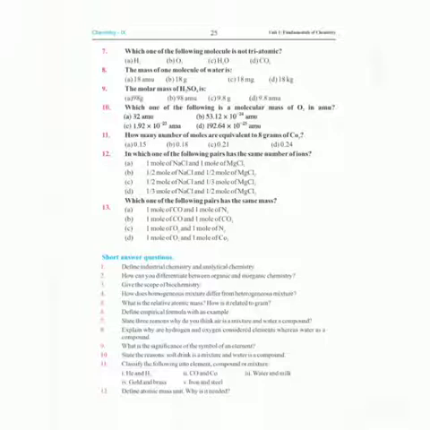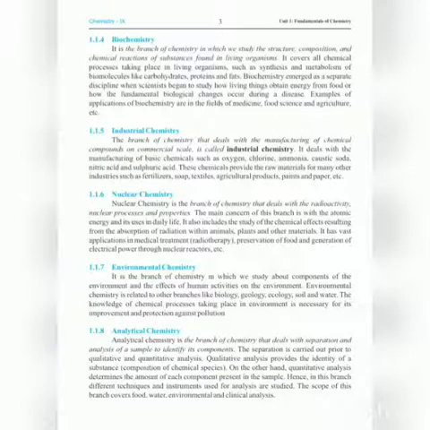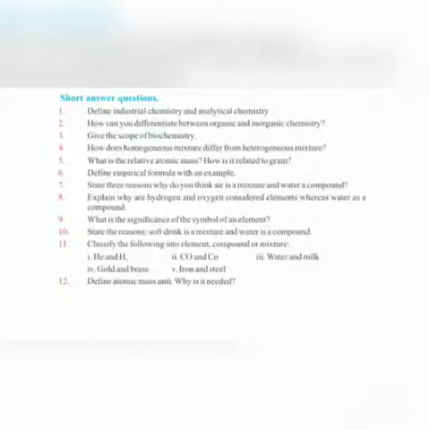Now have a look at short answer questions, and its first question is, define industrial chemistry and analytical chemistry. On page number 3, we have done industrial chemistry and analytical chemistry. The branch of chemistry that deals with the manufacturing of chemical compounds on commercial scale is called industrial chemistry, while analytical chemistry is the branch of chemistry that deals with the separation and analysis of a sample to identify its component.